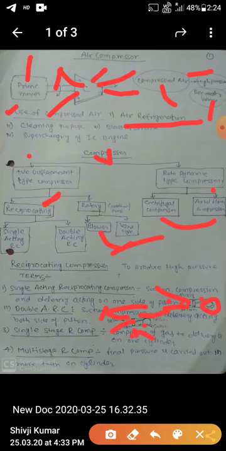But in the case of a multi-stage reciprocating compressor, the final pressure is achieved in more than one cylinder, meaning more than one cylinder is given in a multi-stage reciprocating compressor. So today I explained all the classification of compressors.